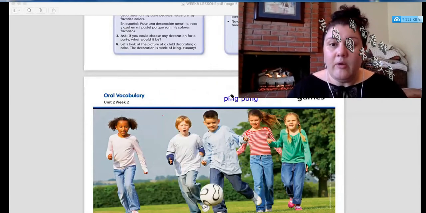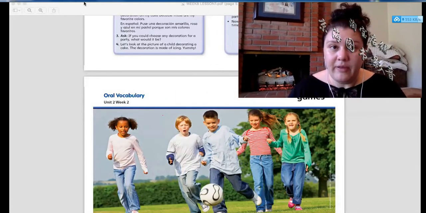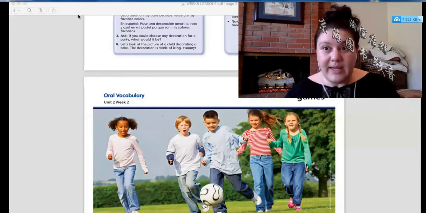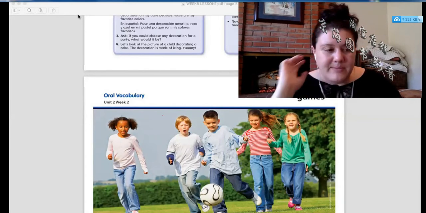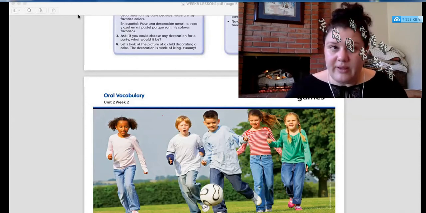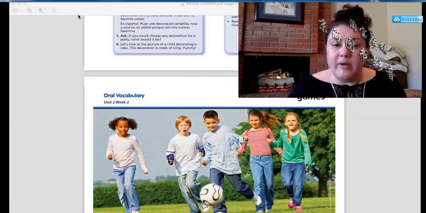We can play games by ourselves, okay? Or we can play games as part of a team, a group of people. So games are anything that we do for fun or that helps us learn that we play by ourselves or with a group of people, okay?